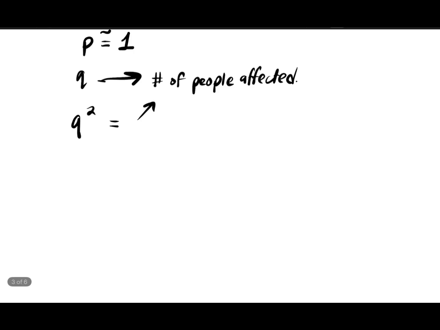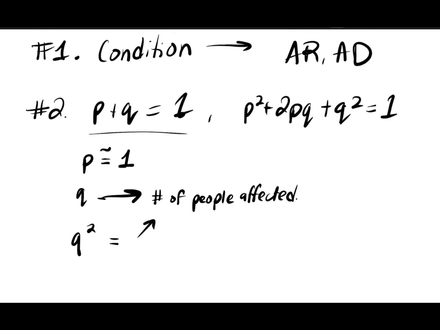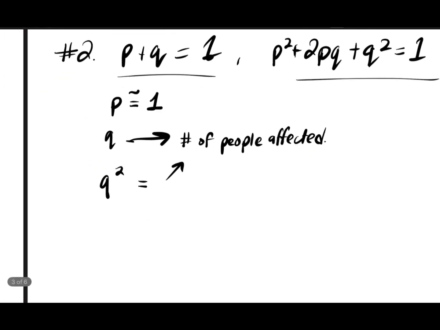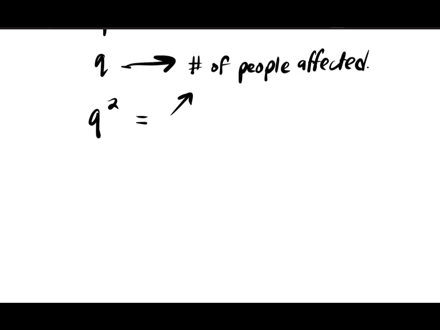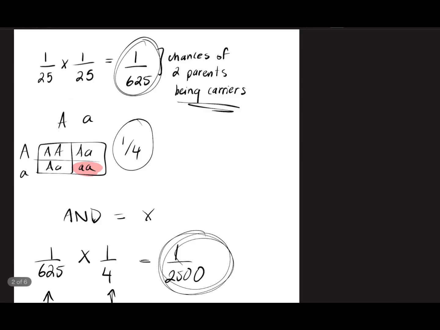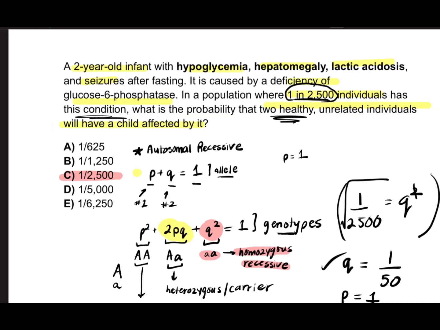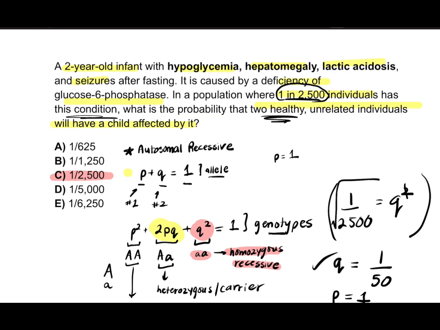And then we use these two equations to find the rest, essentially. And just remember, this question that I presented is a little complicated because you have to calculate two probabilities. You have to calculate the probability of the parent being a carrier, and then the probability of the child being affected.